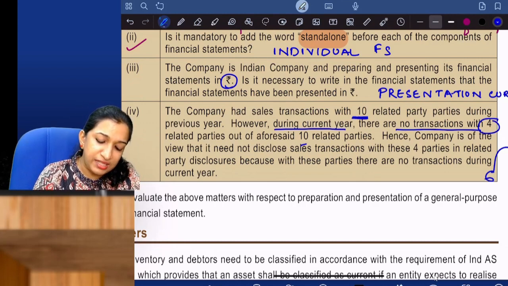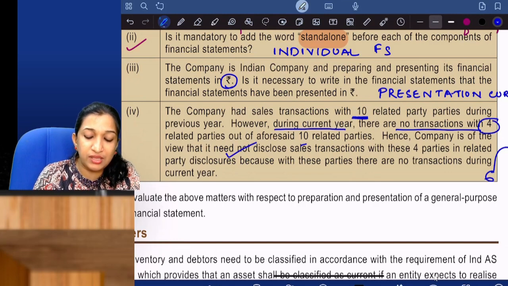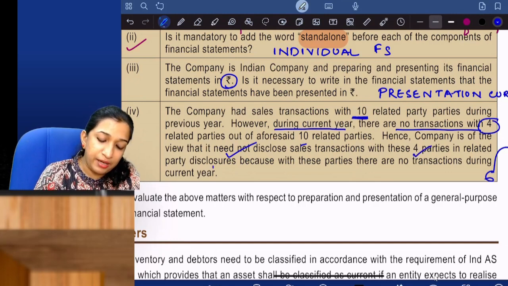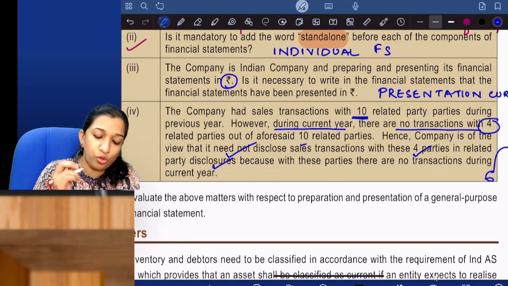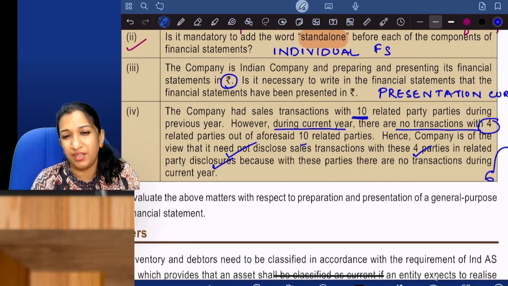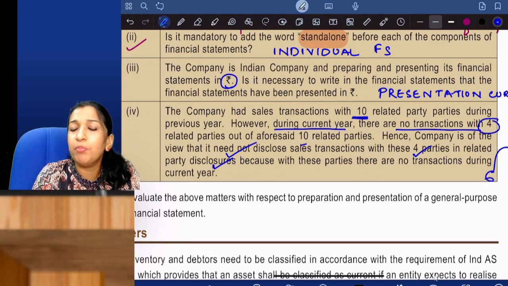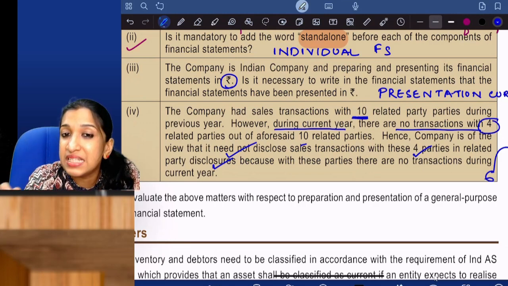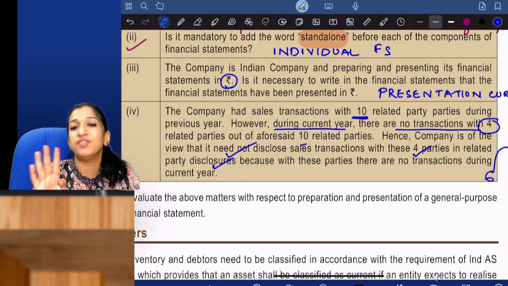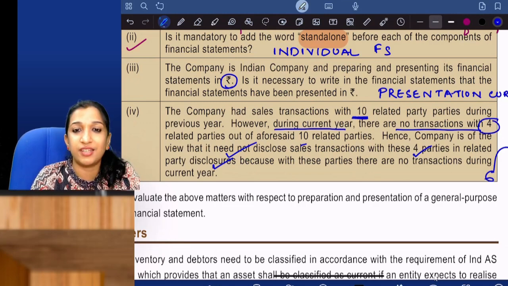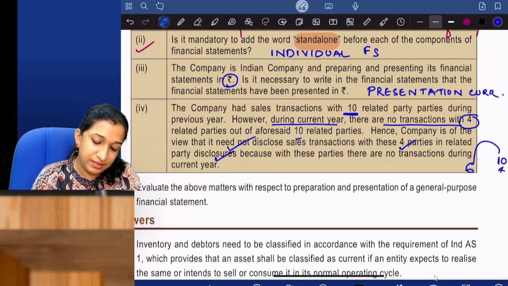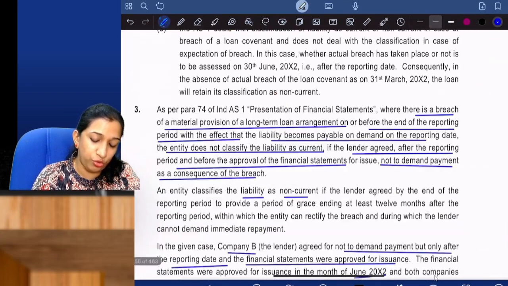There are no transactions with those 4 parties. Hence, the company is of the view that it need not disclose sales transactions with these 4 parties in related party disclosures, because there are no transactions during the current year. Is it allowed? What is your take on this? You should show a minimum of 1 year comparatives of balance sheet, P&L and notes, cash flows, everything is compulsory. Even if there is no transaction with those 4 parties, disclosure is required for the previous year. That is compulsory. So that's it. Finished. You can go through the answer.